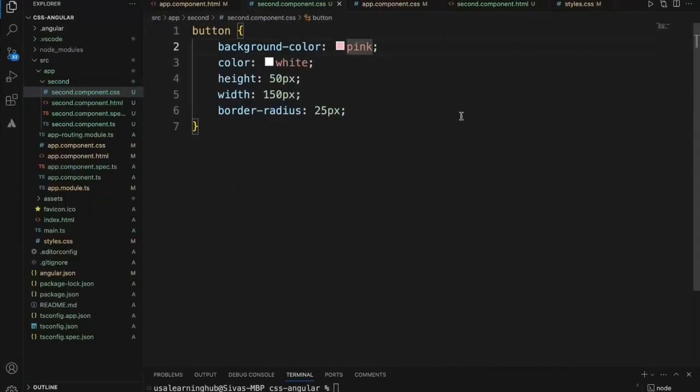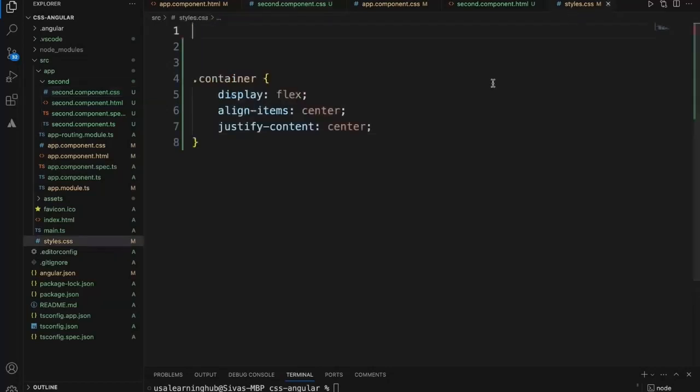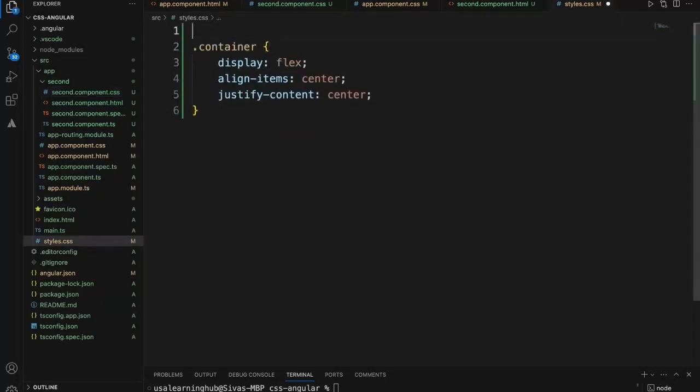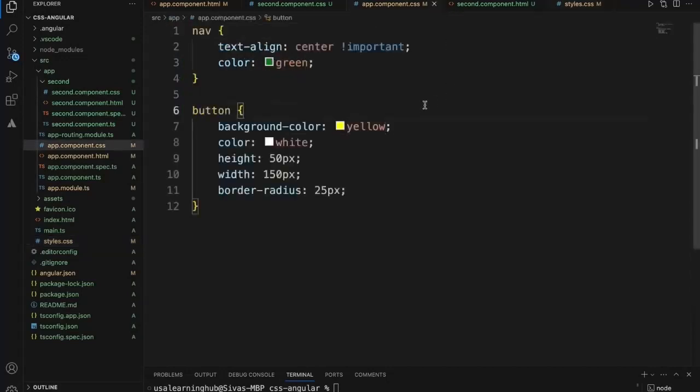If you want to maintain consistent styles across the application, like this type of buttons or text color or text style, we have to keep them in the styles.css so that they apply to the entire application. If there are any customized styles specific to a component, keep those CSS classes within its specific component CSS file. There is one more way to add CSS.